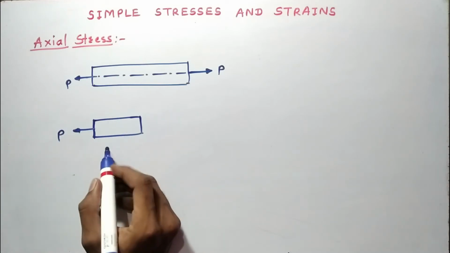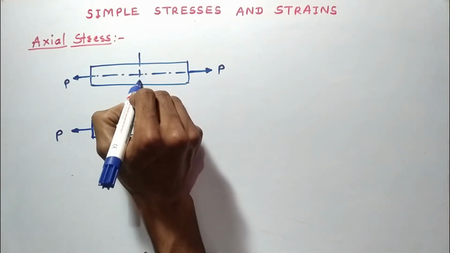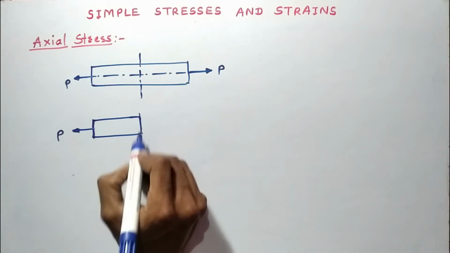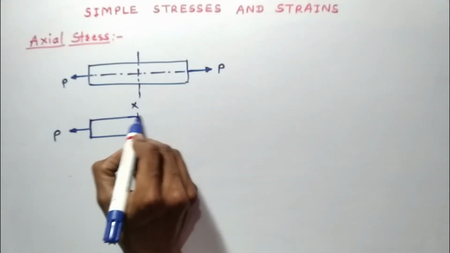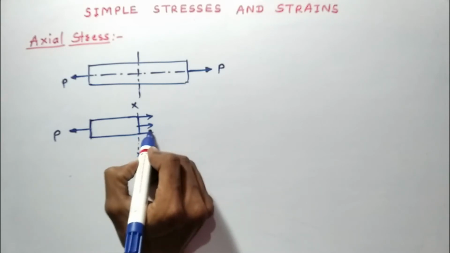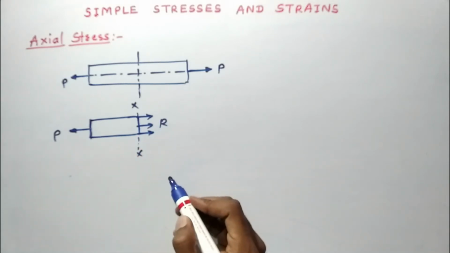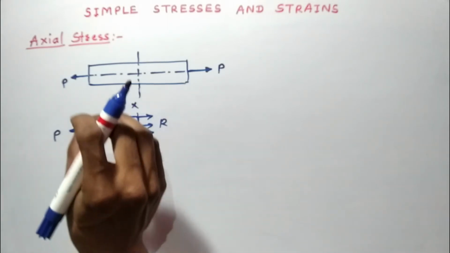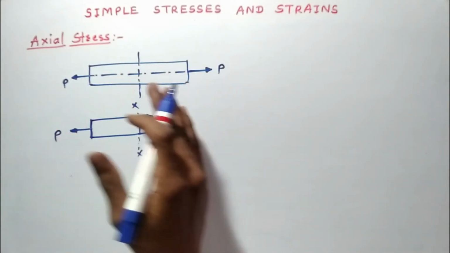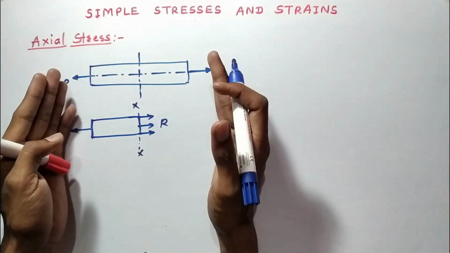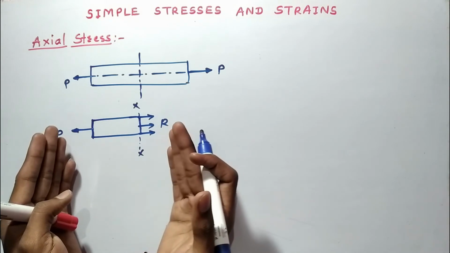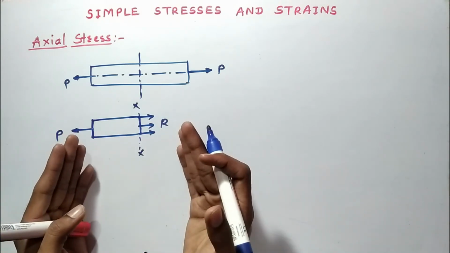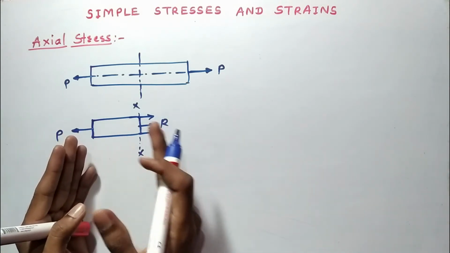If this is load P and this is section XX, then at section XX this is resistance R. So if the member is subjected to tensile load, resistance is offered by this member.